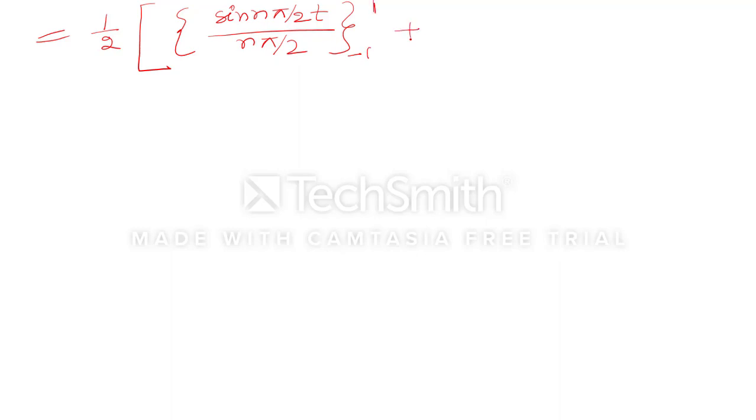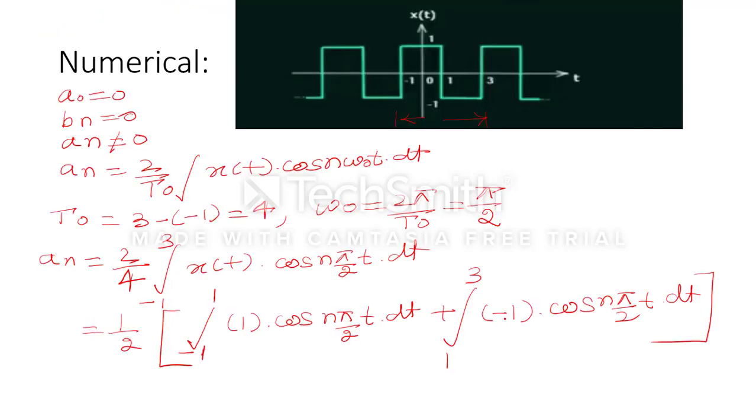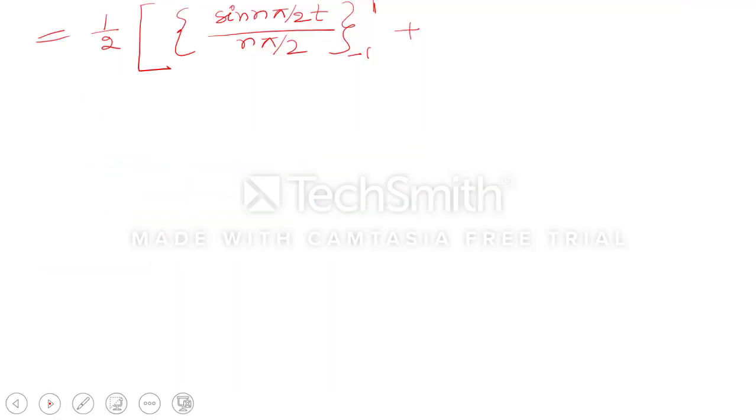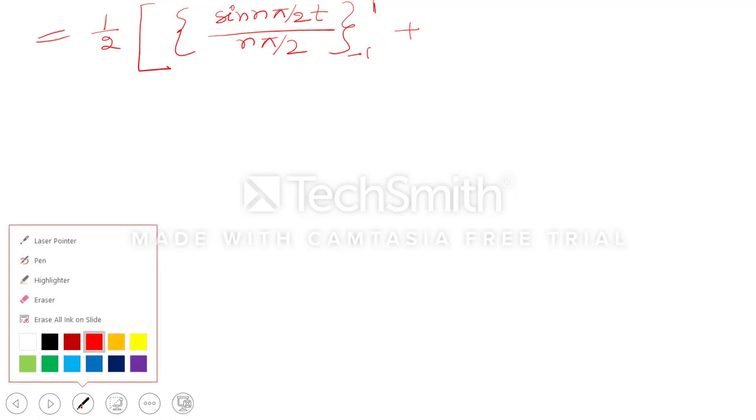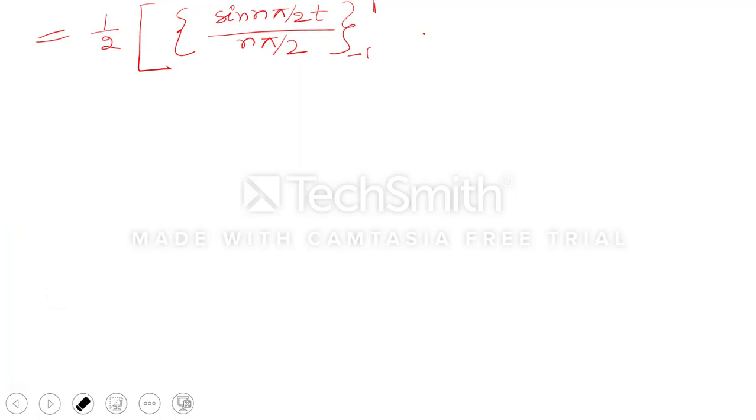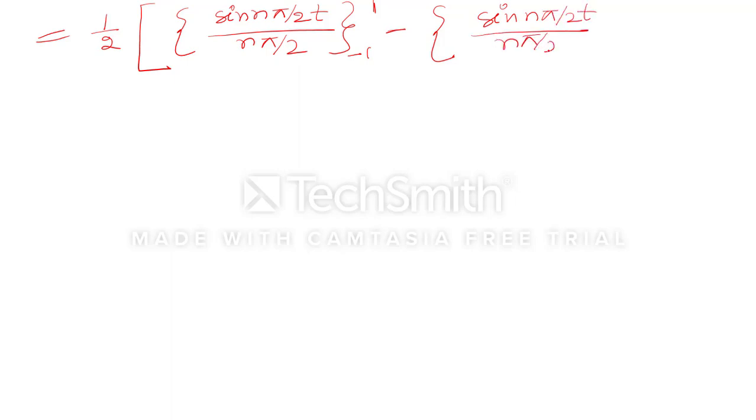Plus here a minus will come, because of the minus 1 there. So minus, again integration sine n pi by 2 t divided by n pi by 2, and the limits will be from 1 to 3.